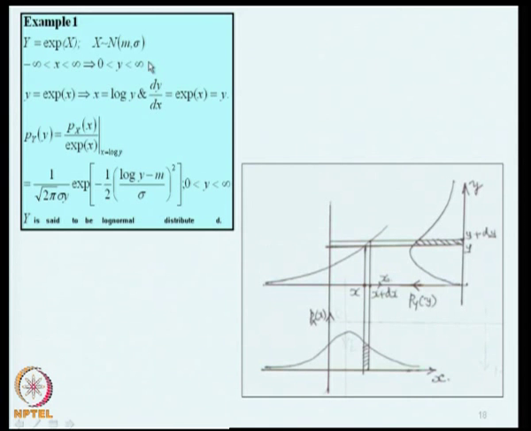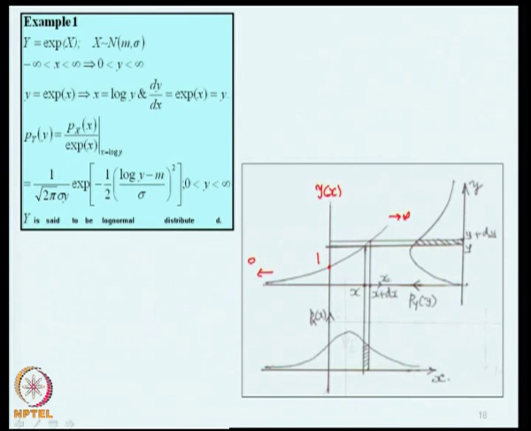Now, if we come here, I am plotting y of x versus x in this graph. This is my exponential function. At x equal to 0 it is 1, as x tends to infinity it goes to infinity, and as x goes to minus infinity it goes to 0.